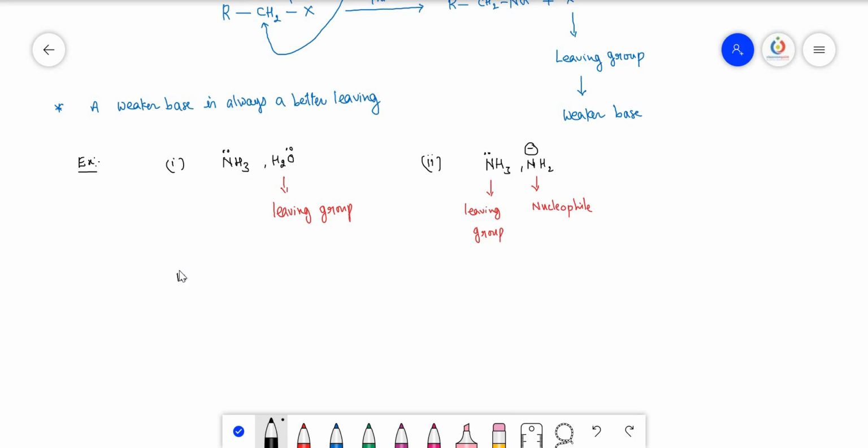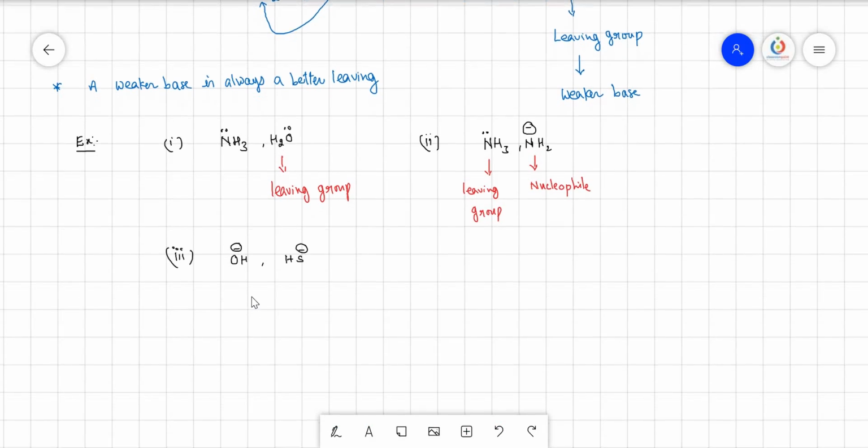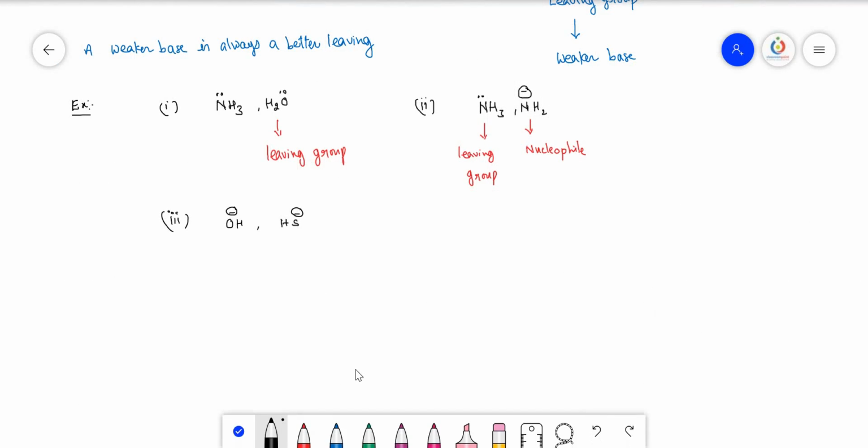Now let us take the third compound, OH minus and HS minus. When it comes to this particular type, which is the better leaving group, which is the strong nucleophile? Then I have to explain a certain concept here. So if you take the respective compounds of both, H2O and H2S, H2O after the loss of H plus ion gives OH minus, and H2S after the loss of H plus ion gives HS minus.